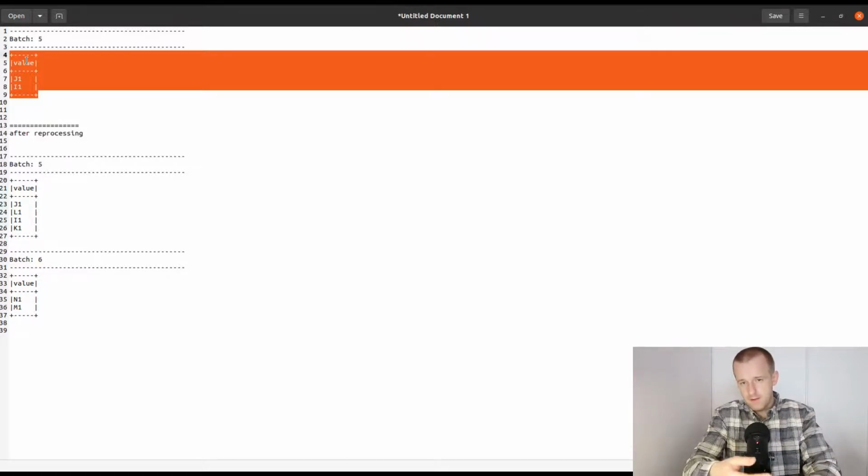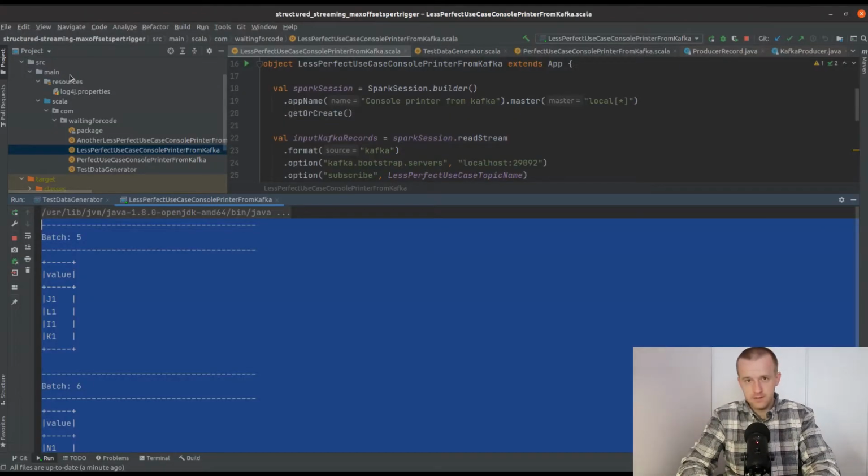maxOffsetsPerTrigger won't guarantee the idempotent processing, but of course it's a good way to enforce it and also to control a bit better the throughput of the consumers, because the load and the amount of data that is processed is more predictable. So as I said, I have 3 videos on this topic, so it's the second one, and in the last one I will show you another even less perfect use case.